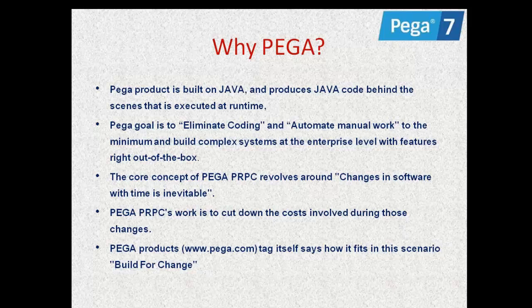Okay, actually another thing is, within the Pega tool there is no need to write any coding, guys. Okay, all the resources, all the functions, all the controls, libraries, methods, everything is available in the Pega tool. At the time of developing applications you need to use those resources, and we can develop the applications. Okay, the main goal of Pega is to eliminate the coding and automate the manual work. We will not do anything manually here. Everything is automated in Pega. Automatically we have all the things available. Using those available resources we can build complex applications.